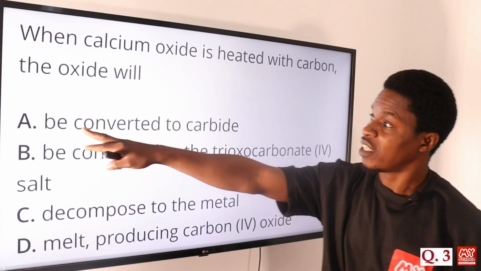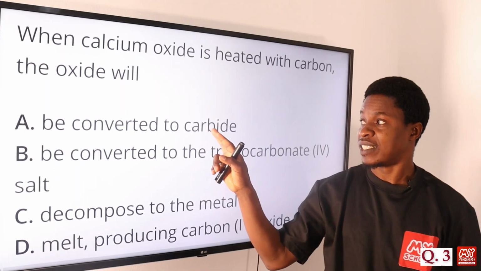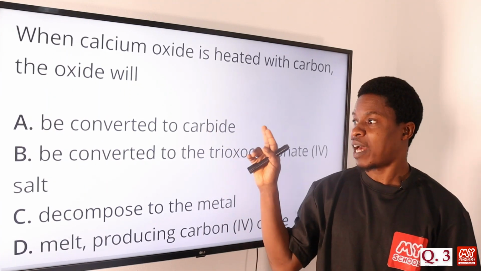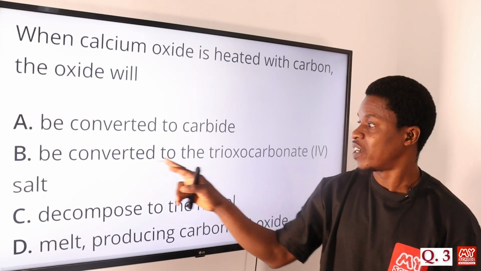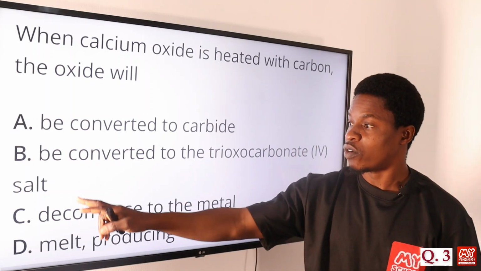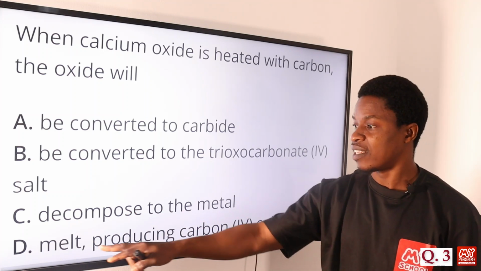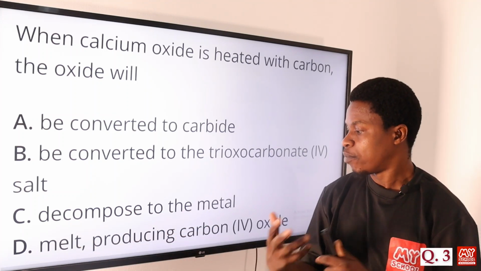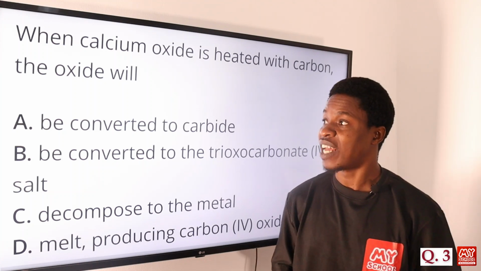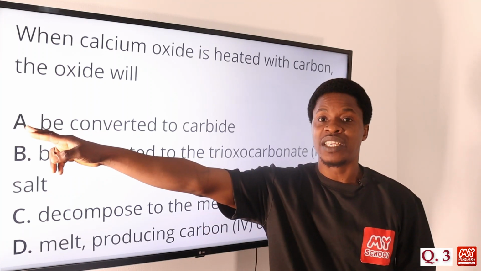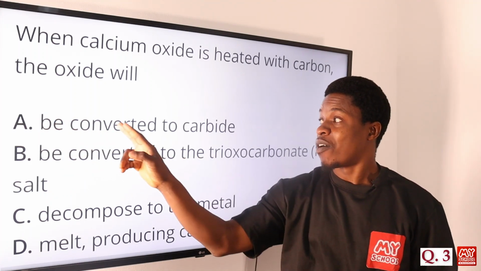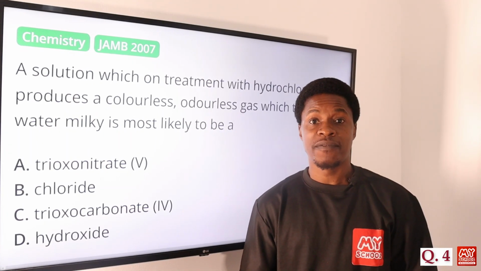So we have option A says be converted to carbide, yes, because we had calcium carbide formed. Option B, be converted to the trioxocarbonate 4 salt. No, we don't have that there. Option C says decompose to the metal, and option D says melt, producing carbon 4 oxide. So the correct answer here is option A. The oxide will be converted to carbide. Now let's move on to question number 4.